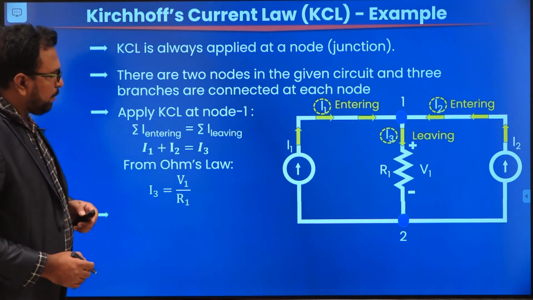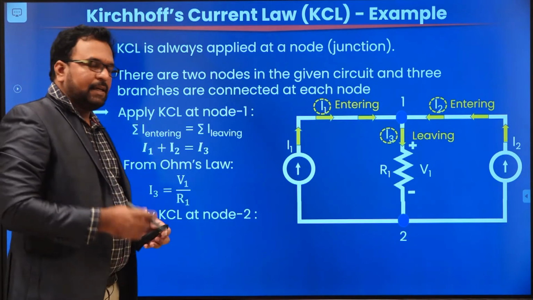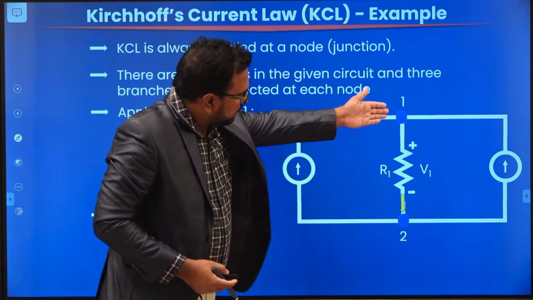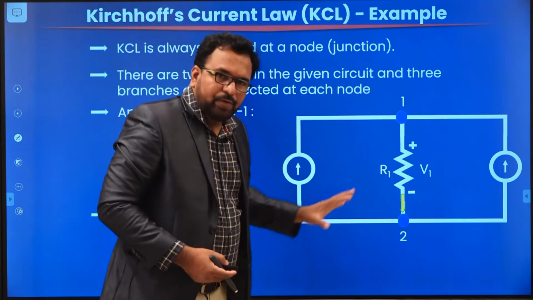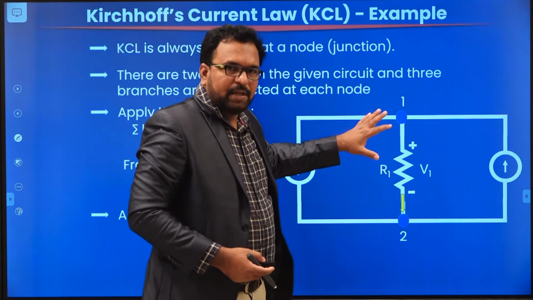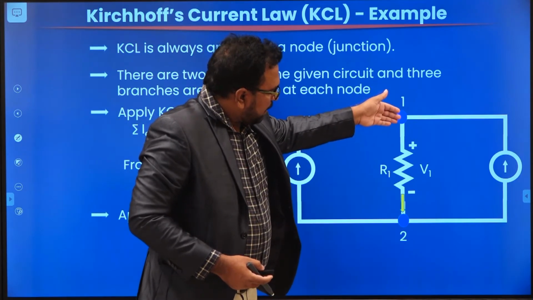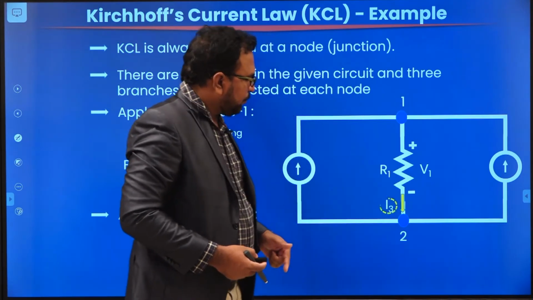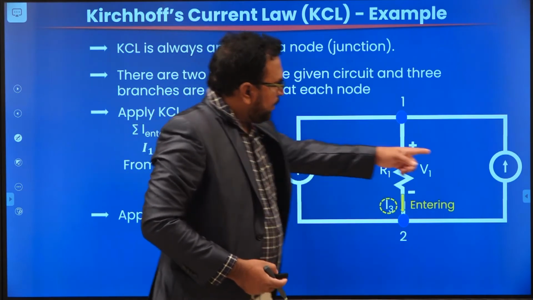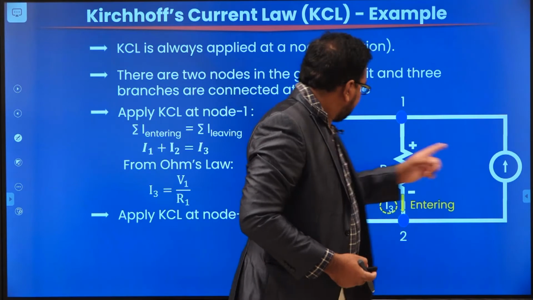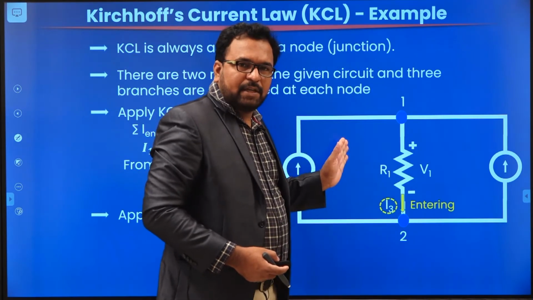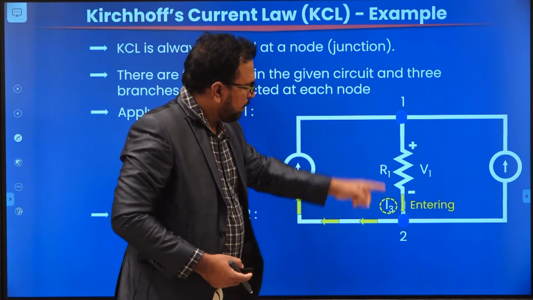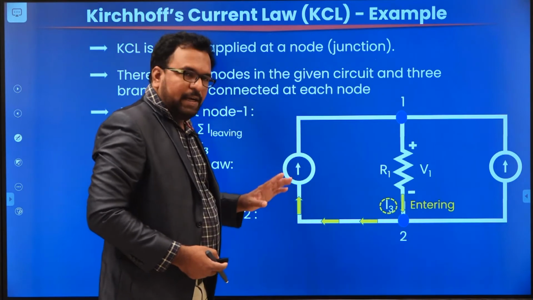Similarly, you can apply KCL at node 2. How will you apply KCL at node 2? At node 2, since I3 is leaving node 1, the same current will enter node 2. Once we have assigned the direction, we cannot change it. So if I3 is leaving node 1, the same current flows through the resistor and enters node 2. So I3 will enter here. And the current sources I1 and I2 have their directions already given. So the I1 source is always leaving node 2 because it is entering node 1. That's why at node 2 the I1 will leave.